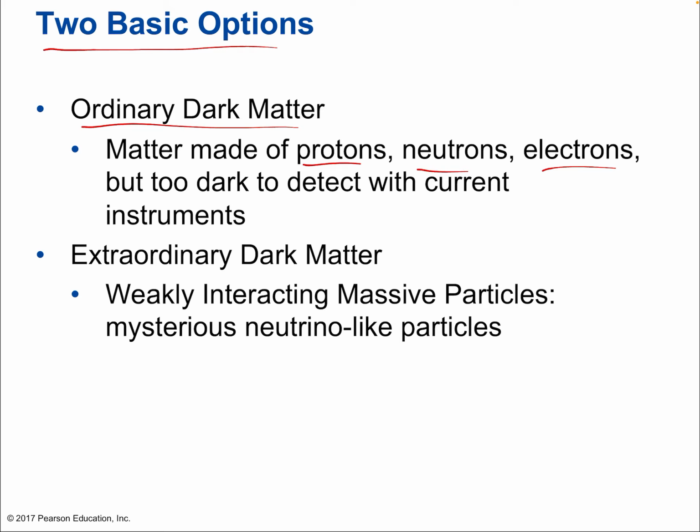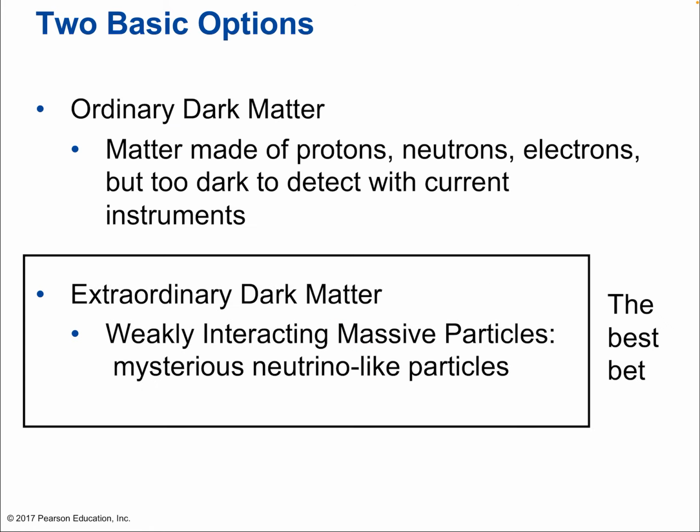The other option is that it's extraordinary. Okay, it's a type of matter made up of particles that we've never discovered. These would be called weakly interacting massive particles, massive just because they have mass, which are kind of mysterious neutrino-like. Why neutrino-like? Well, because neutrinos are already strange particles, and neutrinos actually don't interact with light very much. They don't interact with other matter very much either. They're a very strange type of particle. So maybe there are other neutrino-like particles out there, right, that don't interact with light at all.